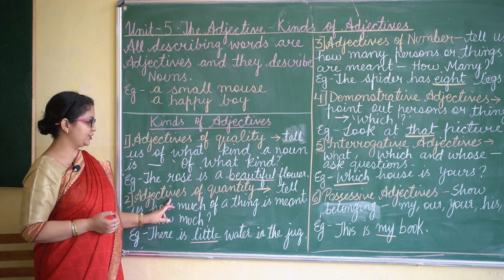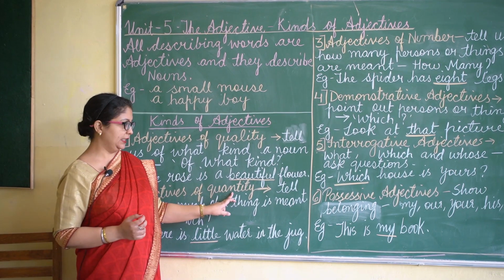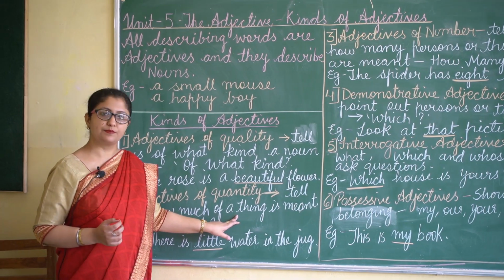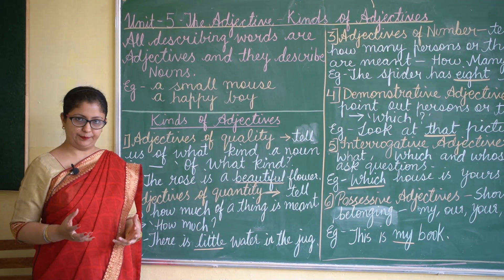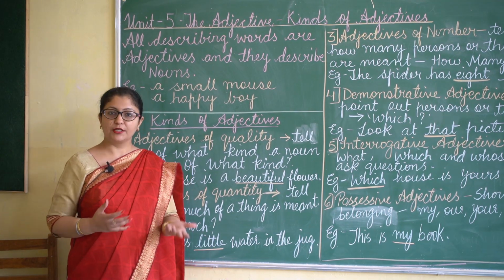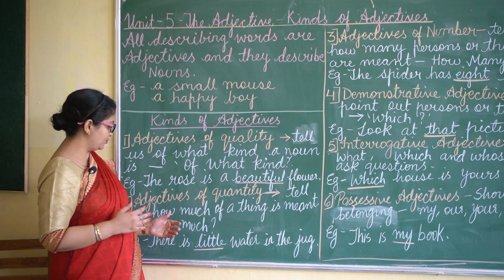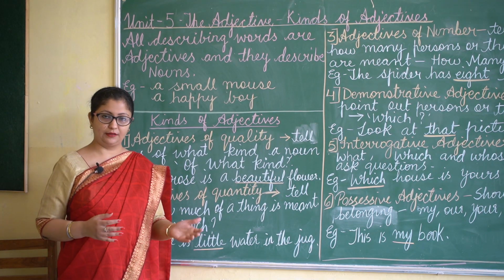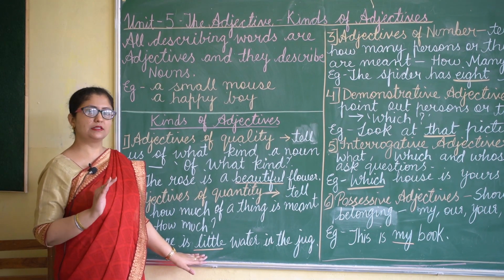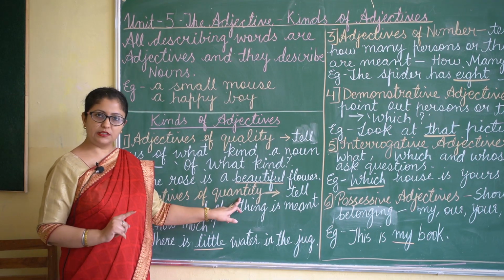Next we come to adjectives of quantity. Adjectives of quantity tell us how much of a thing is meant. Like, there is little water in the jug. Now how much water is there in the jug? Little water. The question which you are going to ask is how much, and the answer you get is little. So the word little is an adjective of quantity.